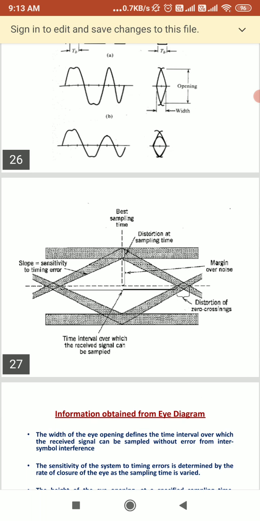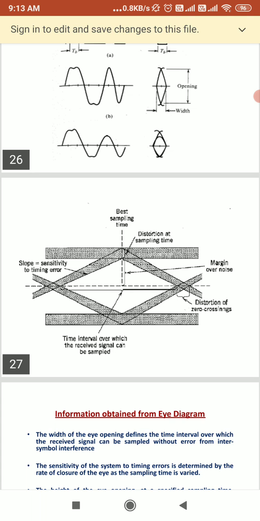We are taking the vertical y-axis. Here, if you see, we are applying the received wave to the vertical deflection of an oscilloscope and a sawtooth wave to the horizontal plane.